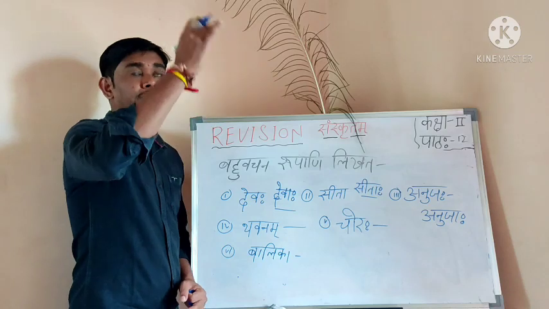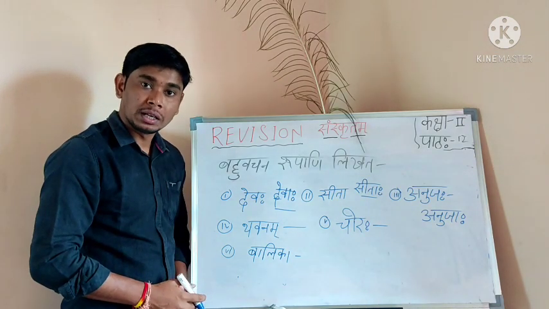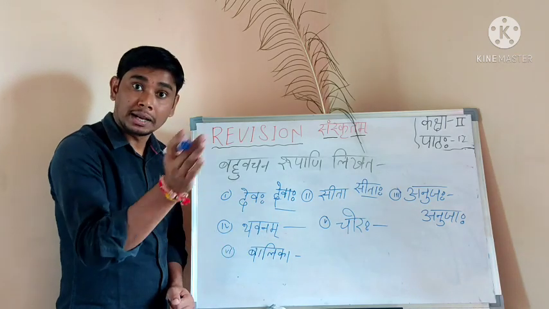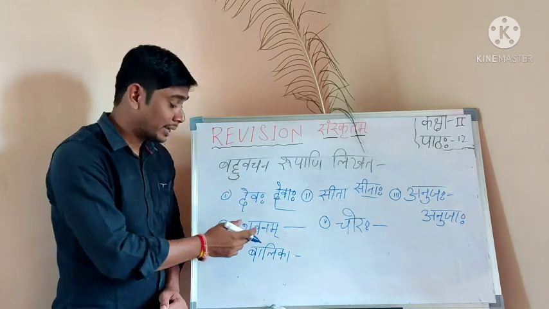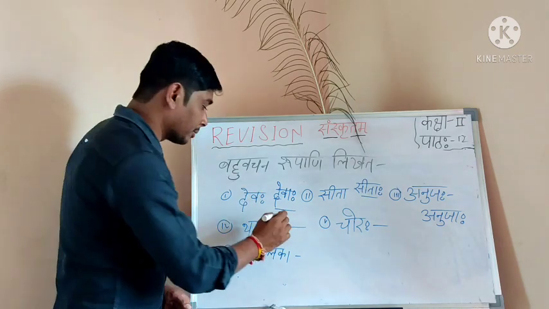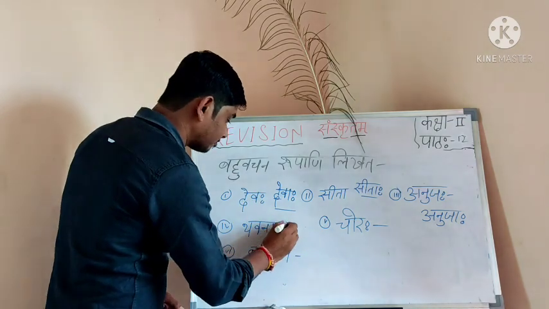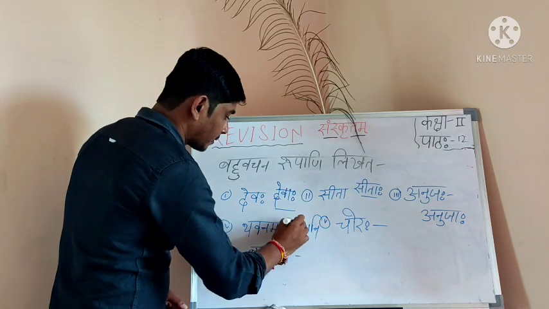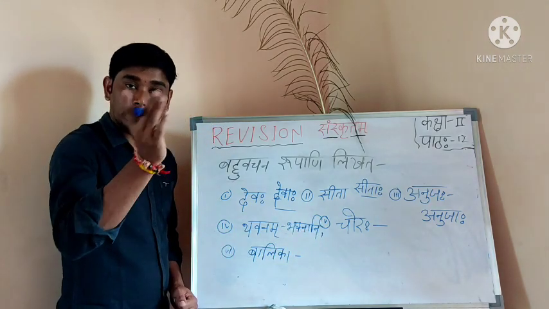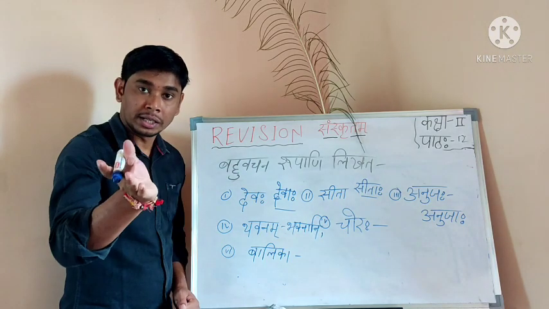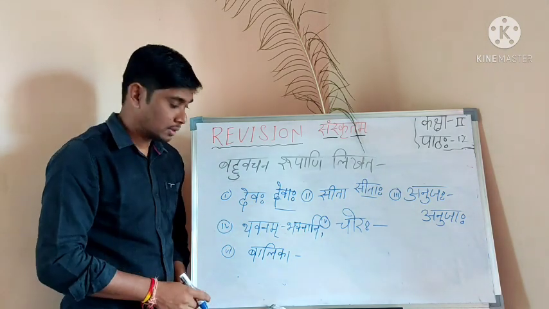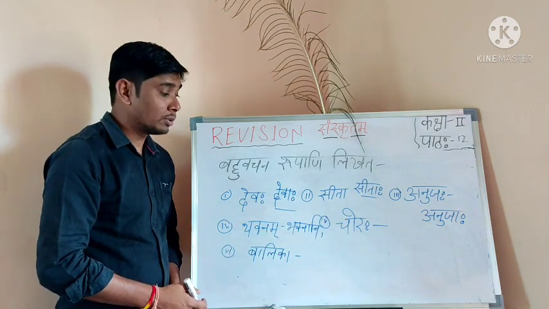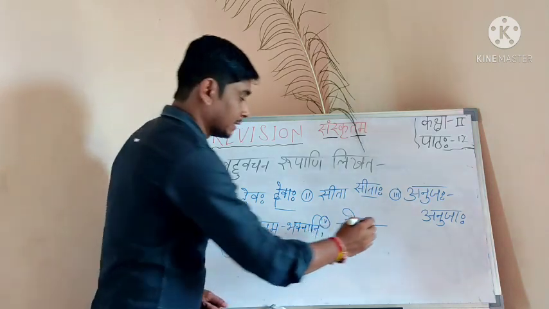Bhavanam, building. Bhavanam, Bhavanani is Napumsakalinga. Phalam, Phalani. Vanam, Vanani. Same way, Bhavanam, Bhavanani. Like this, you have to write Bhavanam, Bhavanani, Vanam, Vanani, Jalam, Jalani. Next, Choraha, thief. Choraha, the singular, बहुवचन Choraha, correct.